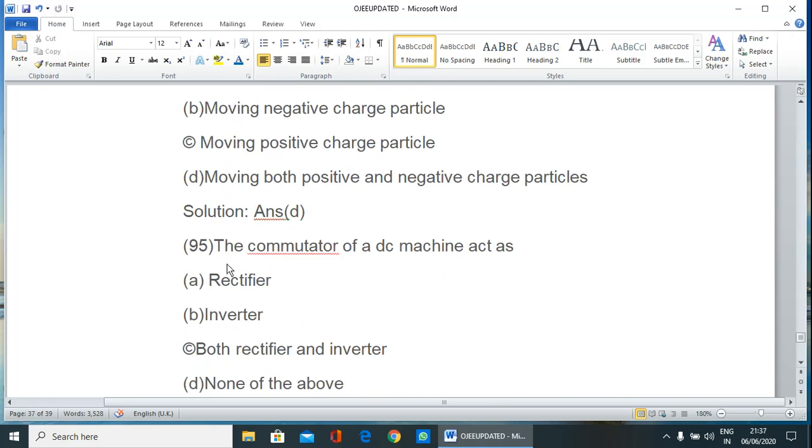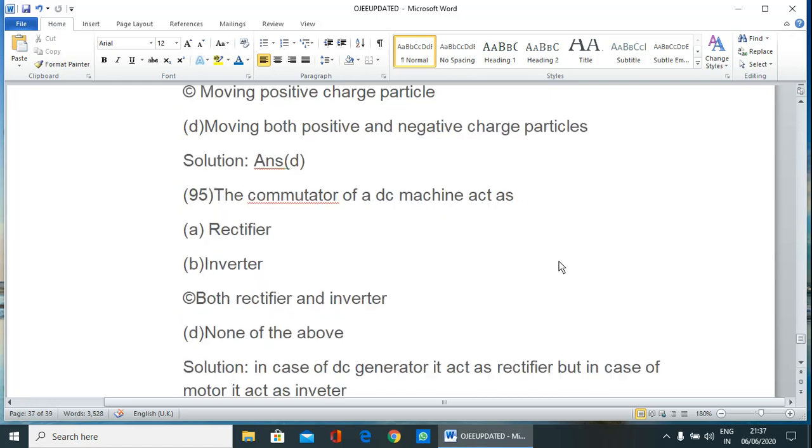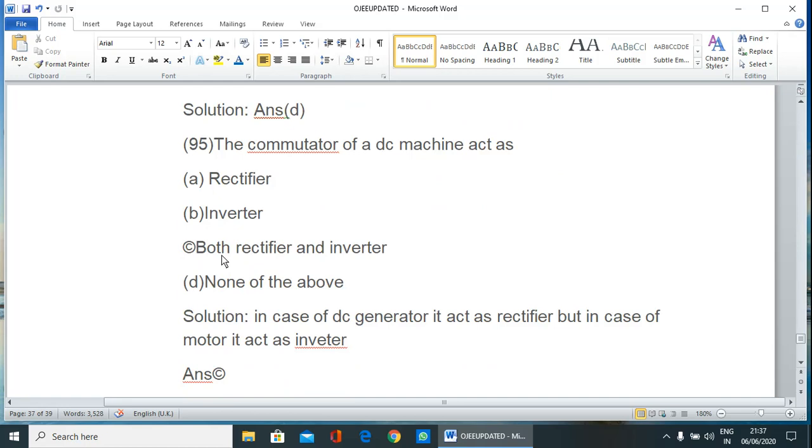Next question. The commutator of a DC machine acts as both rectifier and inverter. Correct answer C. That is both rectifier and inverter. Because in case of DC generator, it acts as rectifier, but in case of DC motor, it acts as inverter.